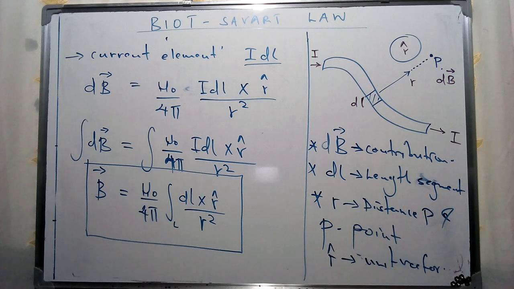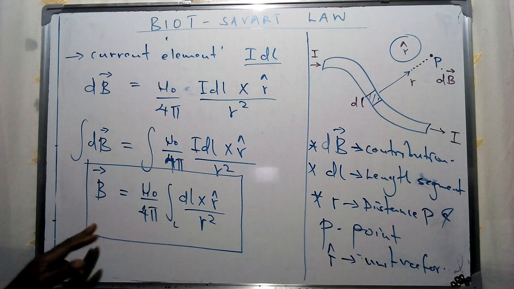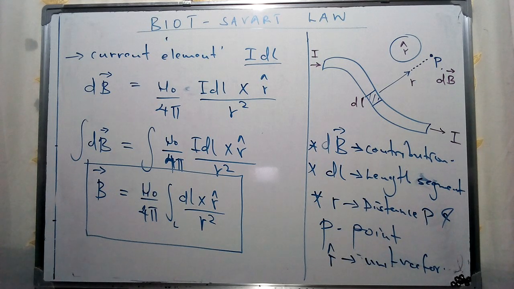And of course, this is what we refer to as the Biot-Savart law, which I had mentioned.